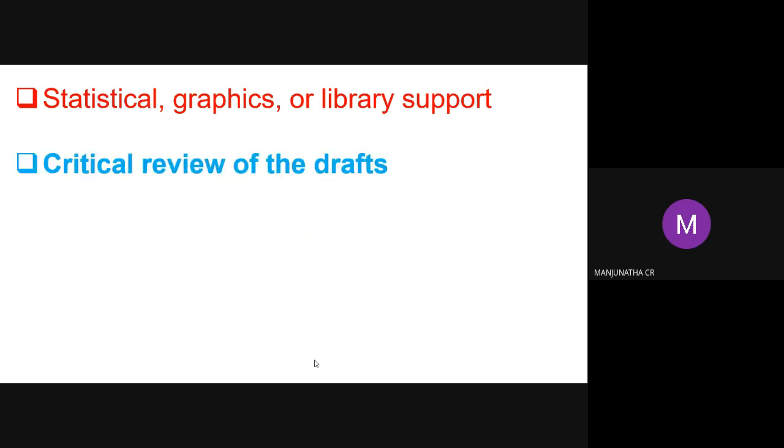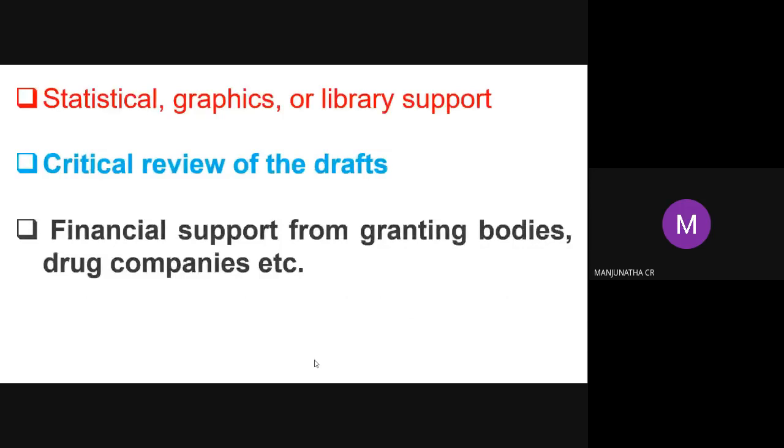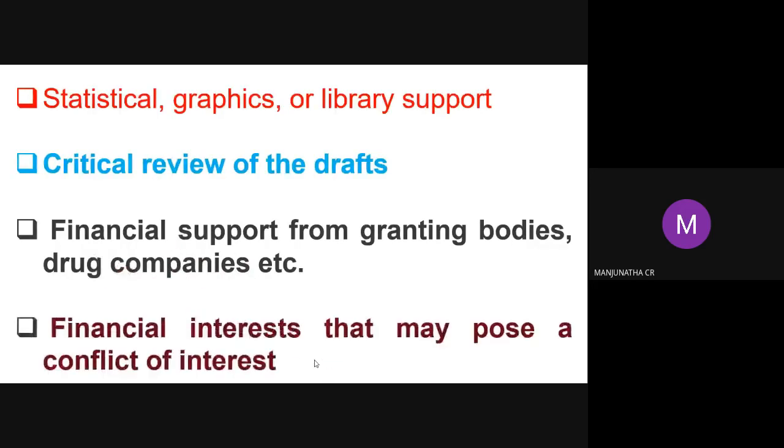Critical review of the drafts: who reviews after revision, somebody helps you, you can acknowledge them also. Financial support from granting bodies, drug companies, like CSIR, DST, OBC. OBC of Karnataka also helps the full-time researcher, 10,000 rupees for each month. Okay, we can acknowledge them also. And financial interest that may pose a conflict of interest. Okay, conflict of interest, you can show there also.